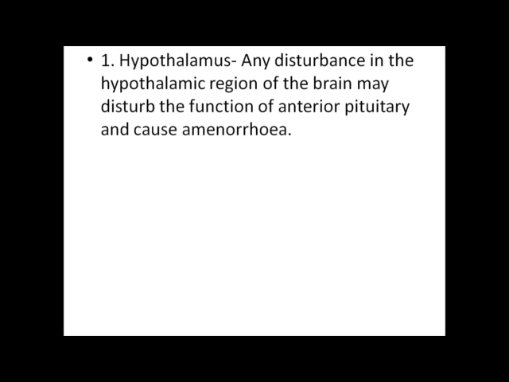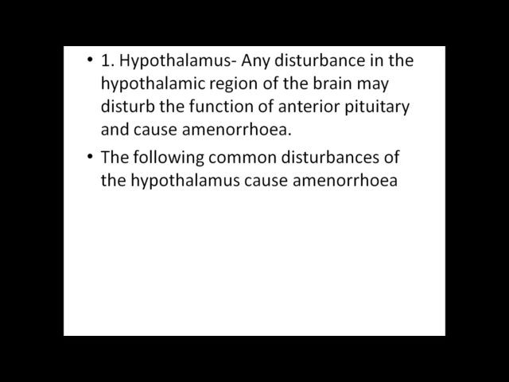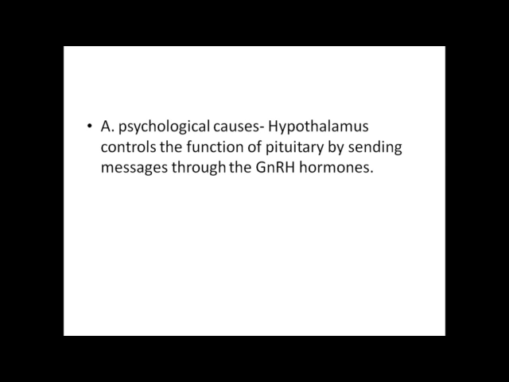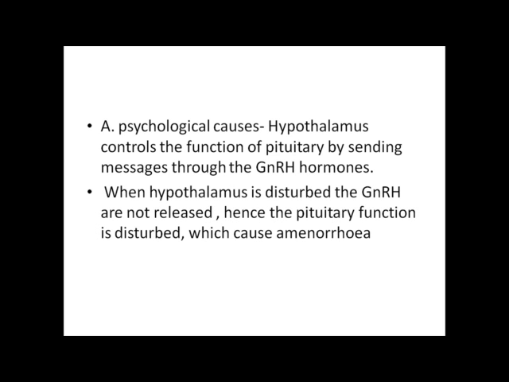First one, hypothalamus. Any disturbance in the hypothalamic region of the brain may disturb the function of the anterior pituitary and cause amenorrhea. The following are the common disturbances of the hypothalamus that cause amenorrhea: psychological, neurological, iatrogenic. First one, psychological. The hypothalamus controls the function of the pituitary by sending messages through GnRH hormone. When the hypothalamus is disturbed, GnRH is not released, hence pituitary function is disturbed, which causes amenorrhea.